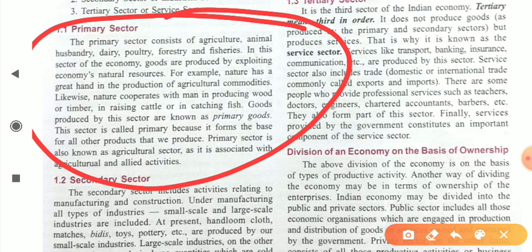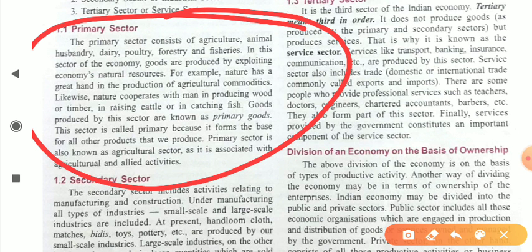The contribution to GDP by the primary sector has decreased, but still the workforce engaged in this sector is high as compared to other sectors. So just keep in mind that most of the people in India belong to the agriculture sector. It simply represents that many people engage in agriculture activities, but the contribution of agriculture has decreased as compared to the secondary sector and the tertiary sector.